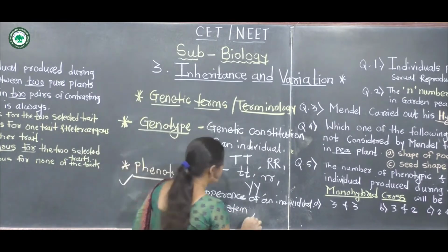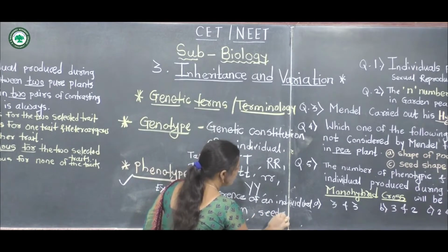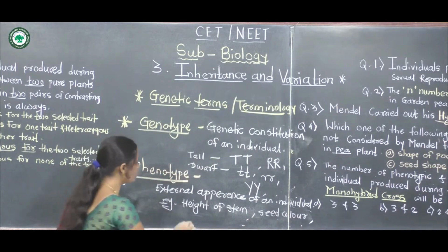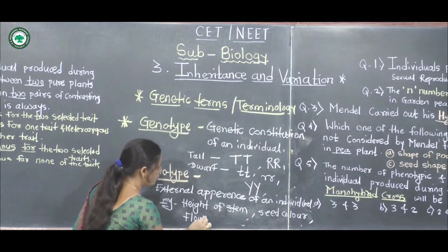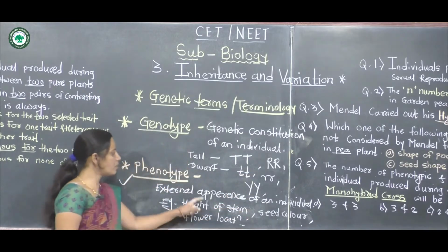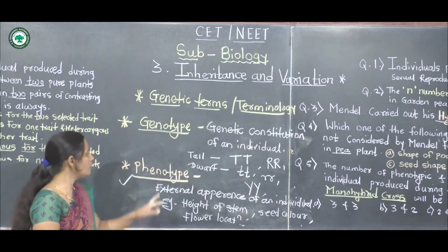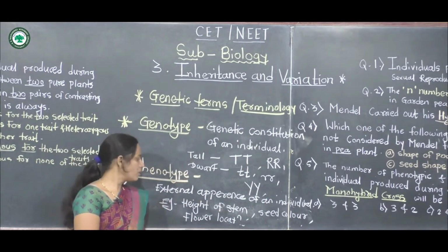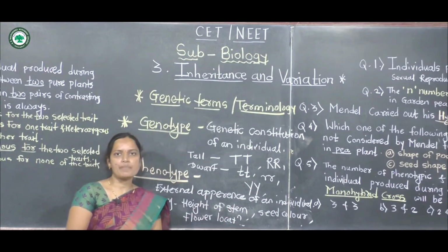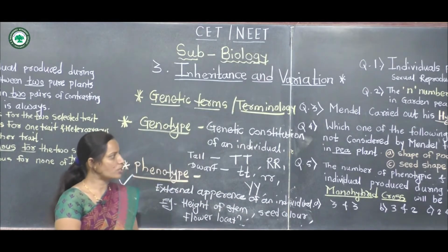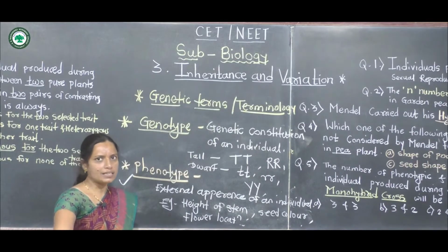Seed color, flower location, these are the characters, these are the phenotypes, the external appearance of an individual. These two terms are very important. Questions may be asked on these two terms.